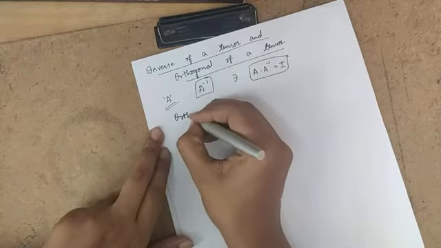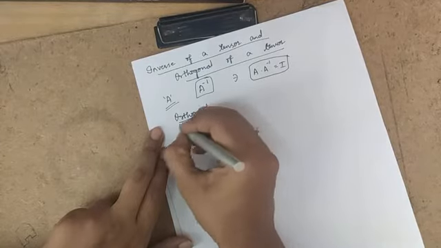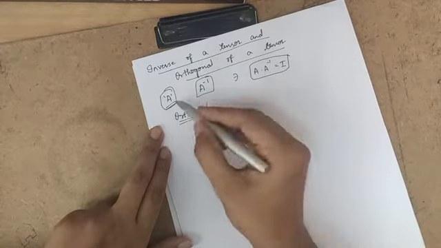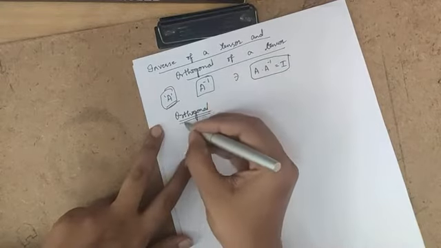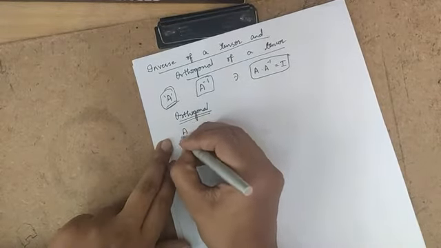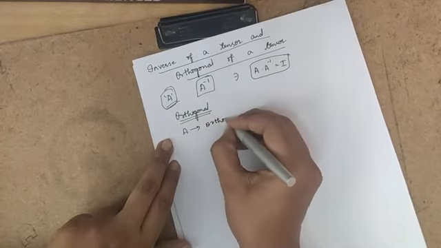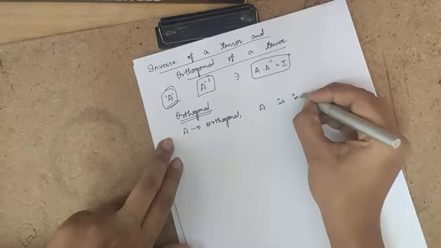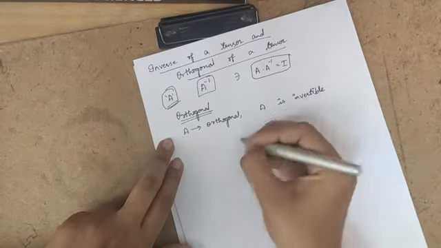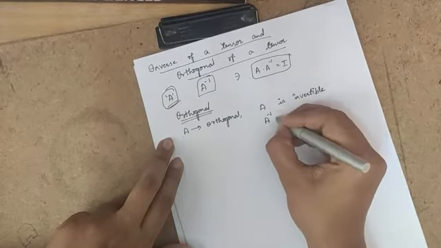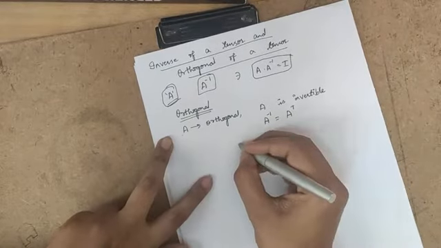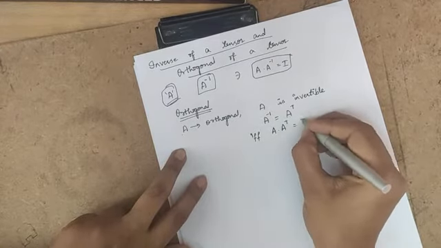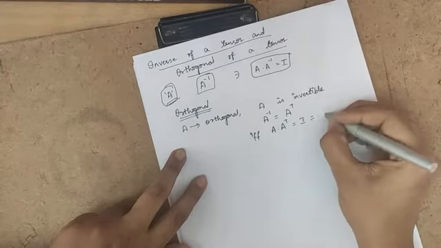Then orthogonal. Here A is said to be an orthogonal tensor if A is invertible, so there will be an inverse for A, and you denote that A inverse as A transpose, if and only if A transpose A is equal to I, which is also equal to A A transpose.